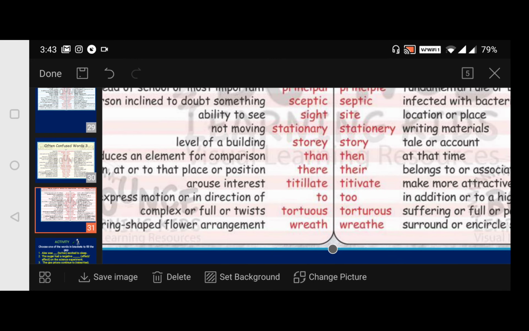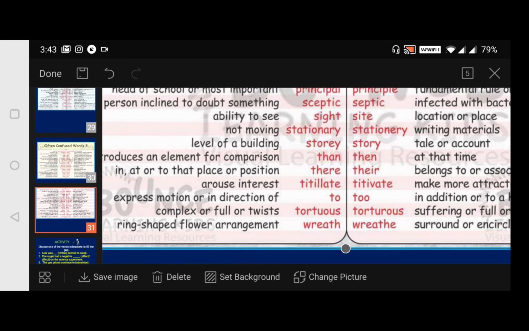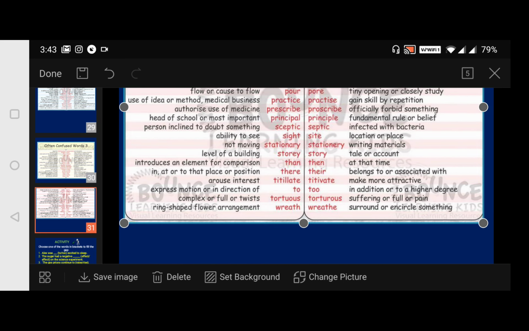Next, torturous, okay. So complex or full of twists, and this torturous is also suffering or full of pain.